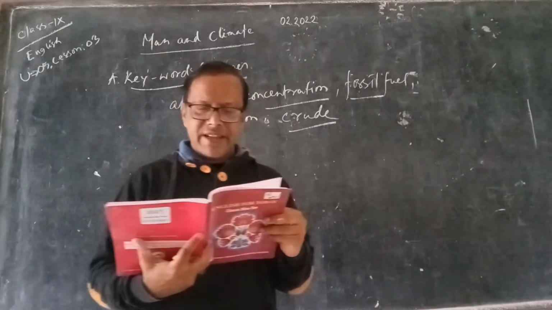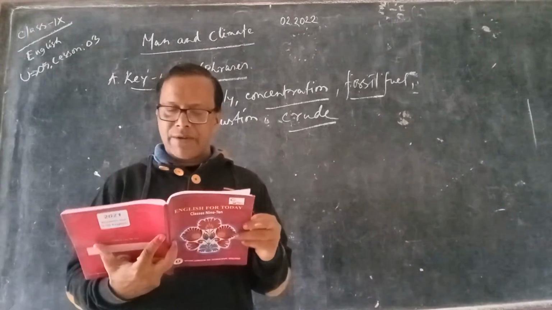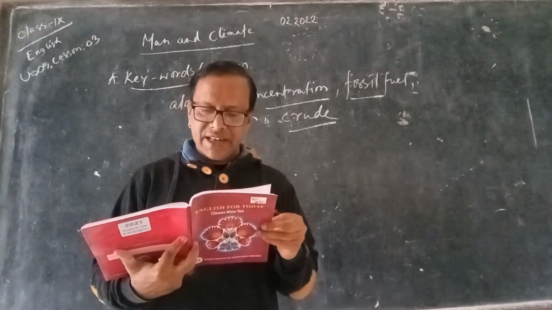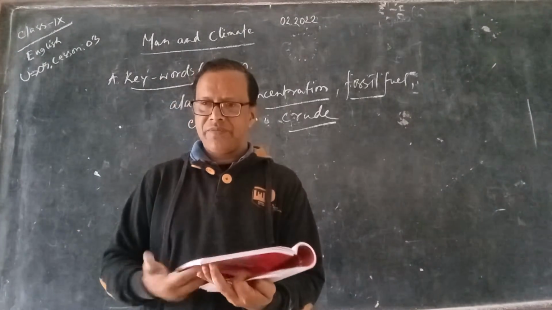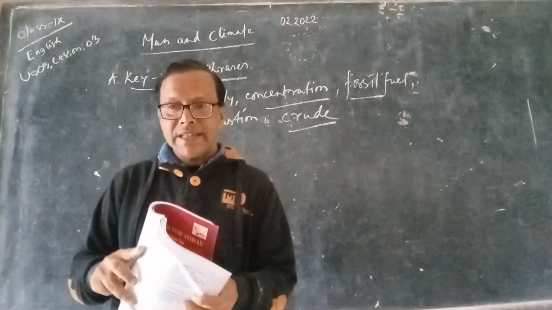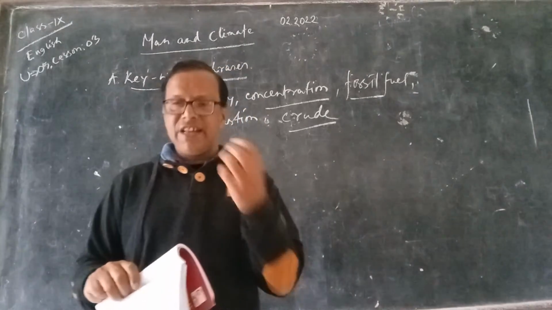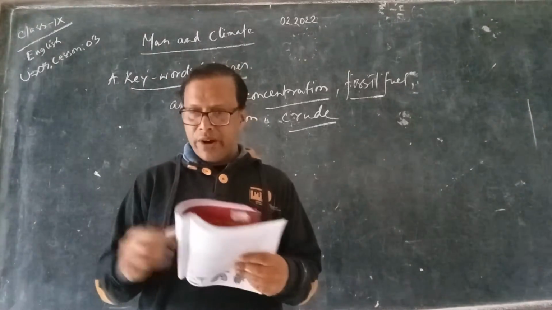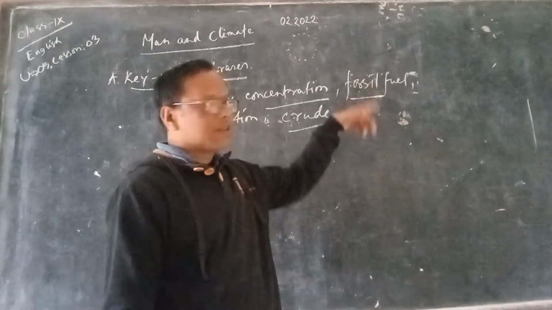Therefore, it is clear that more and more greenhouse gases like carbon dioxide are being generated worldwide by humans. So we human beings are producing greenhouse gases every time we use this type of fossil fuels.